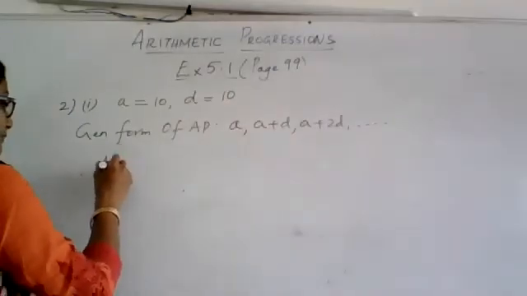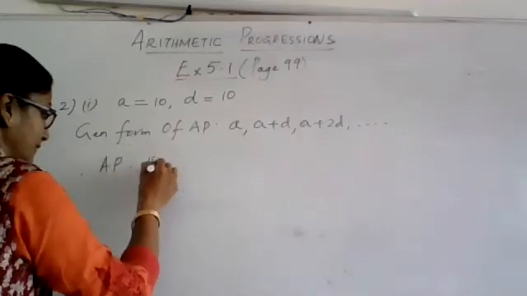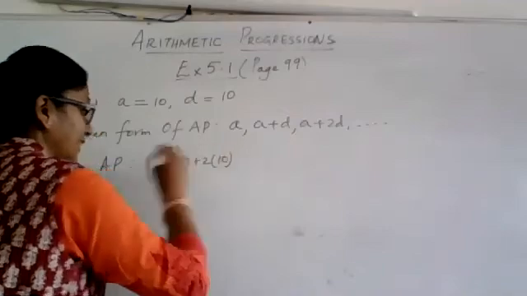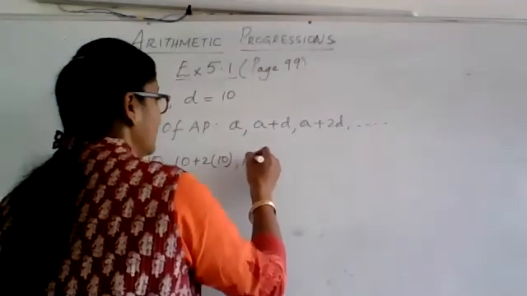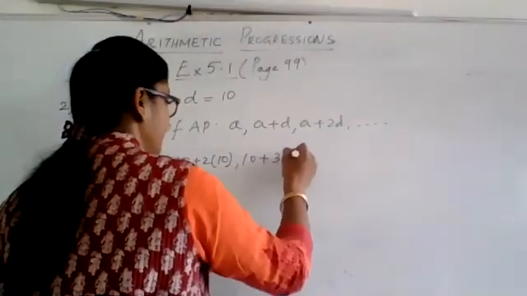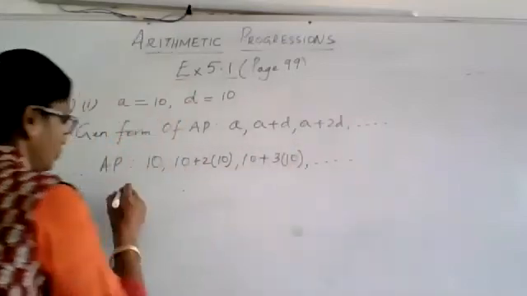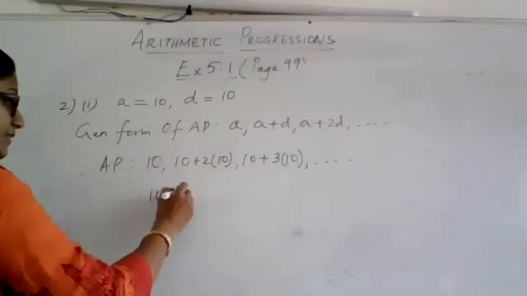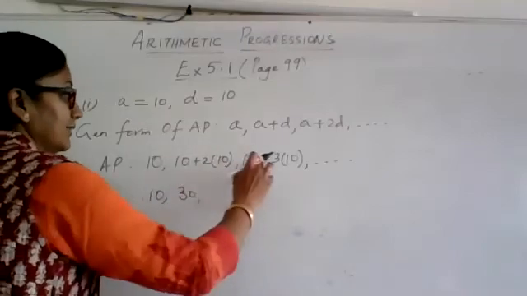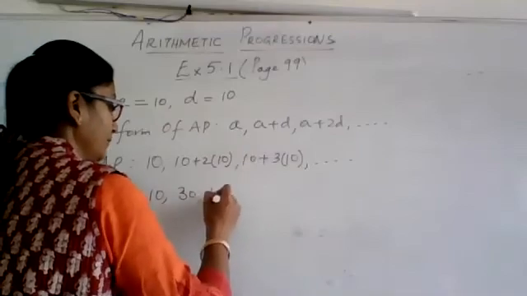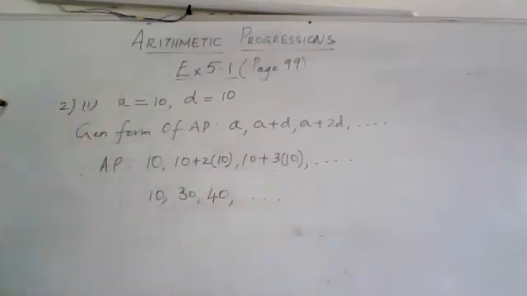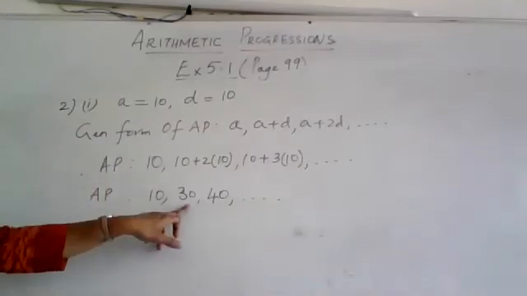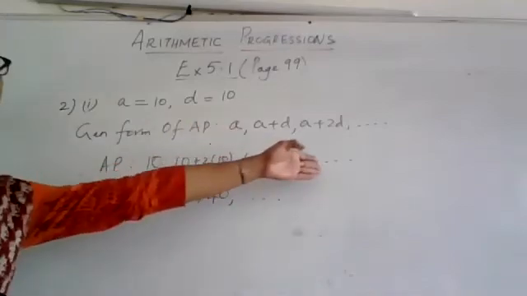Therefore, the AP that we will be creating: the first term is 10. Then it will be 10 plus 2 times D, which is again 10. Then it will be 10 plus 3 times D, which is again 10, and so on. So your AP will be 10, 2 into 10 is 20 plus 10 is 30. Then here you have 30 plus 10, 40, etc. So this is your AP. The AP that you are creating is A, A plus D, A plus 2D, A plus 3D, etc. You can write 2, 3, 4 terms.